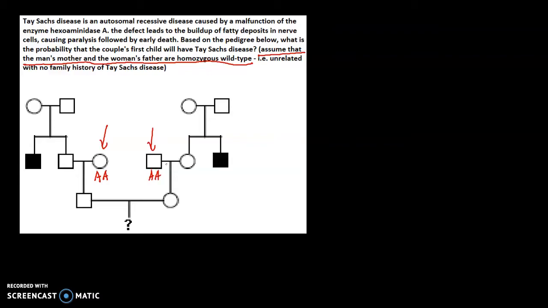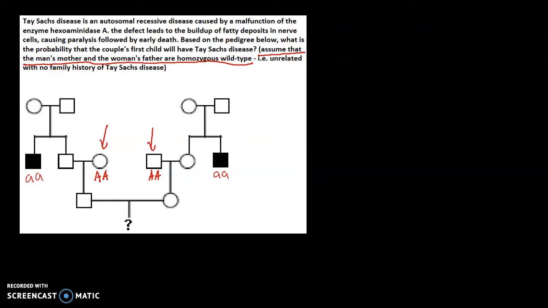The big A is the wild type allele of the gene, and because it is homozygous, we've got two of the same letters. Now, one of the key things we must know is the genotypes of the man and the woman. By the way, this individual is affected by the disease, so his genotype is small a small a. And this individual as well. Okay, so how do we figure out their genotypes, the man and the woman?